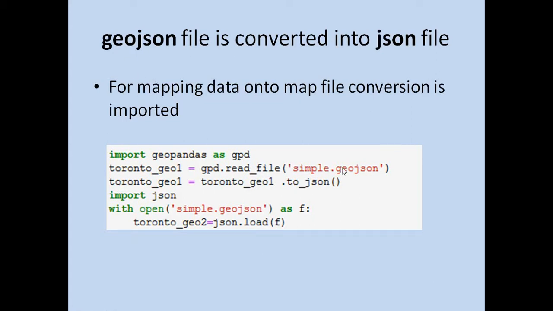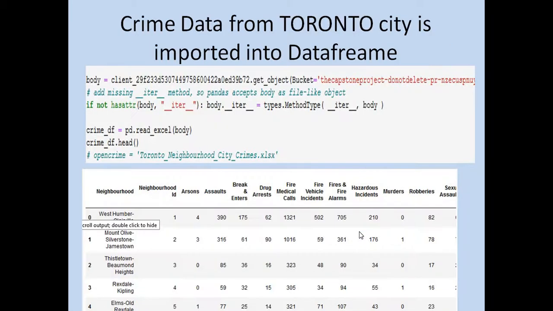So this GeoJSON file, which I got for the coordinates of Toronto and all, I converted into a JSON file first for further use. Then I have fetched this Toronto neighborhood crime XLS file here to display it.